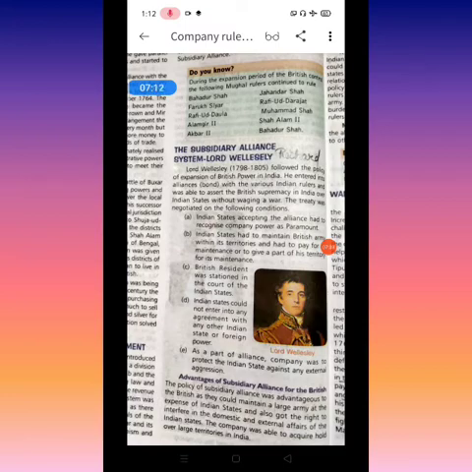And the most important thing that is missing in this: suppose any of the Nawabs of India, any Nawab of Bengal, does not have that much money to pay to the East India Company, then the East India Company can capture the territory of that Nawab. Suppose they have to pay 5 lakh rupees and have not paid half the amount, then half the area, a part of the land, will be captured by the East India Company. Again they are getting the advantage of this and taking more from it.